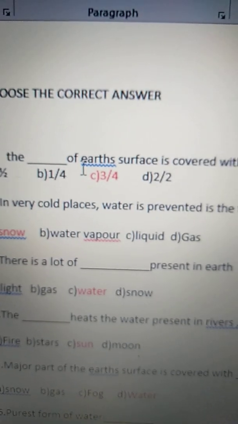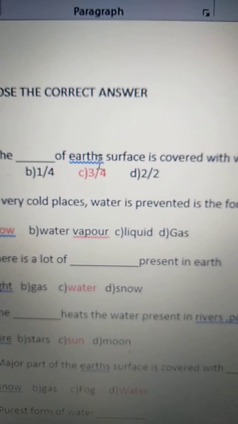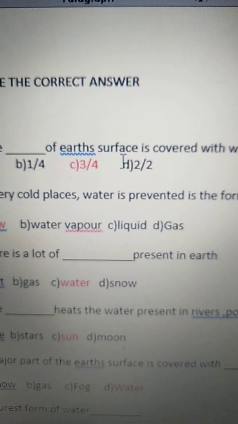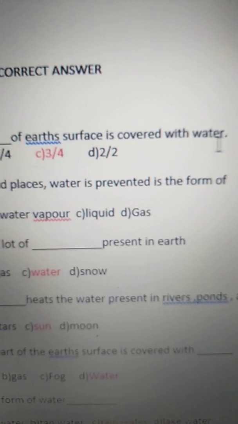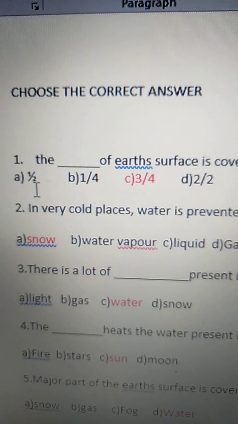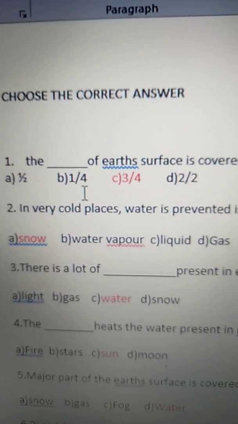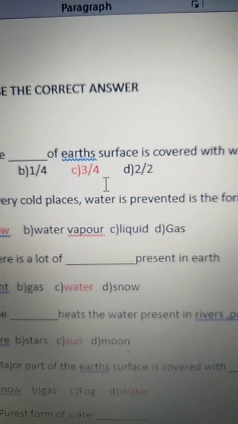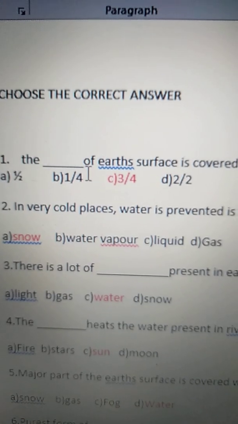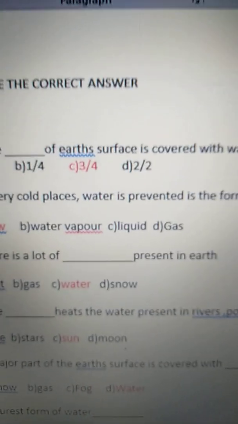The dash of Earth's surface is covered with water. Is it 1 by 2, or is it 1 by 4th, or is it 3 by 4th, or is it 2 by 2? 3 by 4th. The 3 by 4th of Earth's surface is covered with water. The correct answer is C.